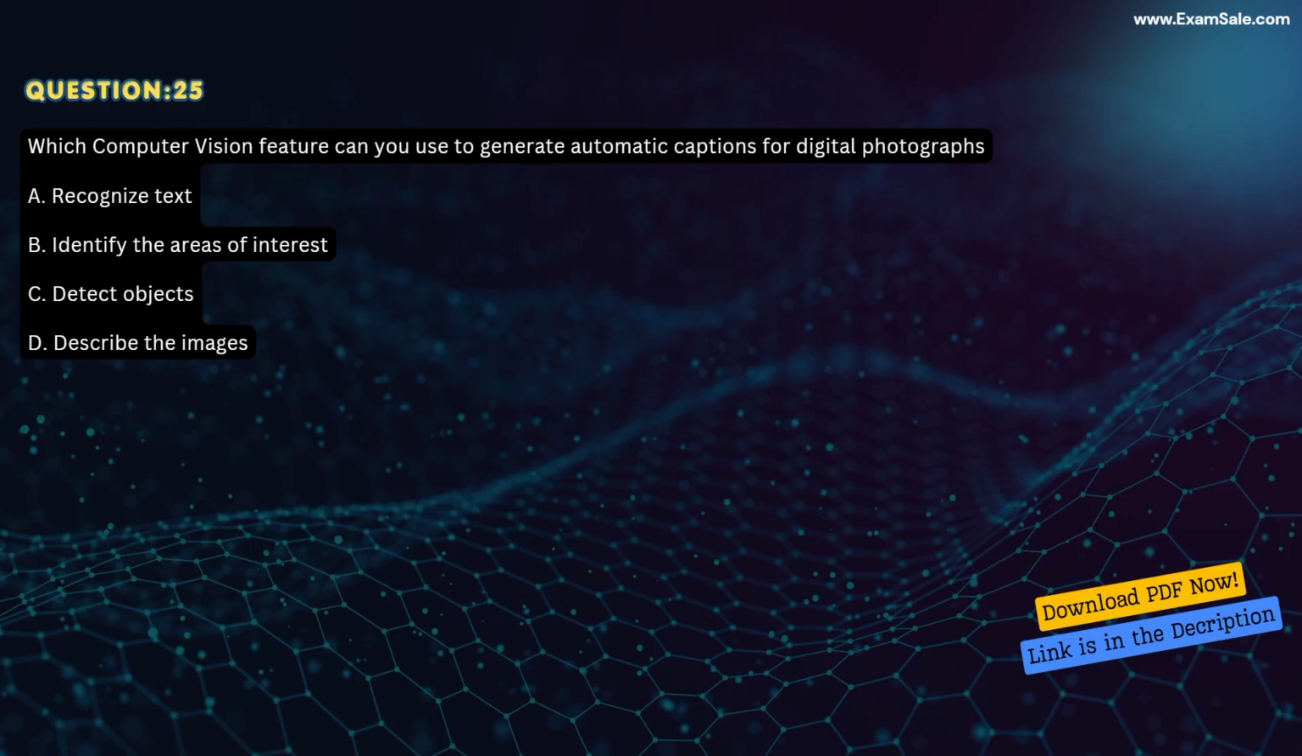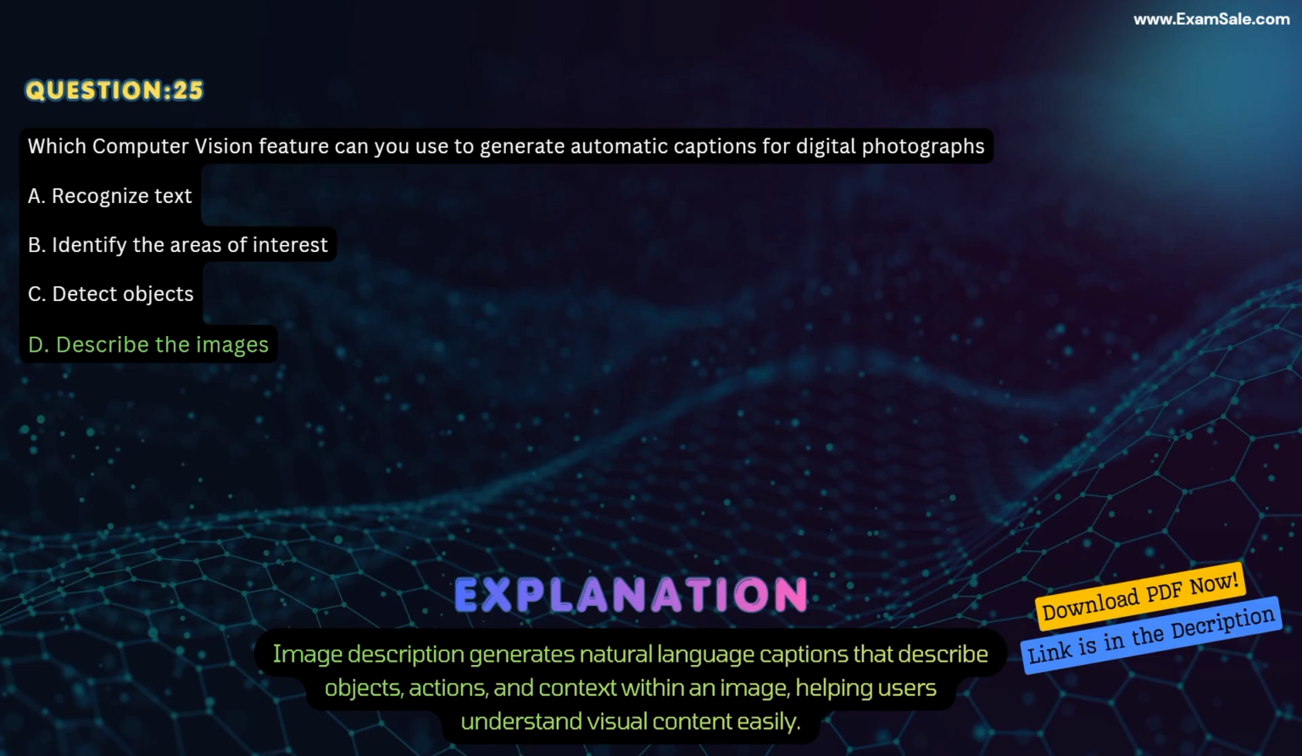Question 25. Which computer vision feature can you use to generate automatic captions for digital photographs? A. Recognize text. B. Identify the areas of interest. C. Detect objects. D. Describe the images. Correct answer D. Describe the images. Explanation. Image description generates natural language captions that describe objects, actions, and context within an image, helping users understand visual